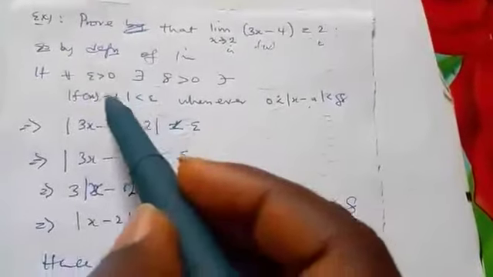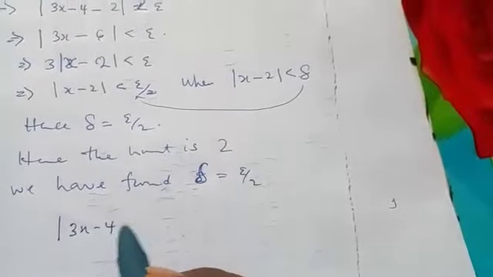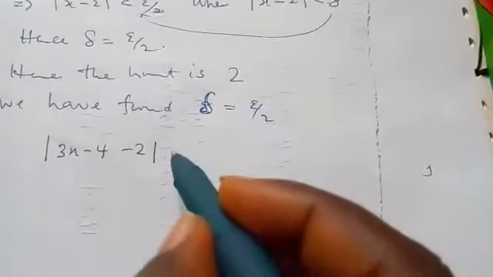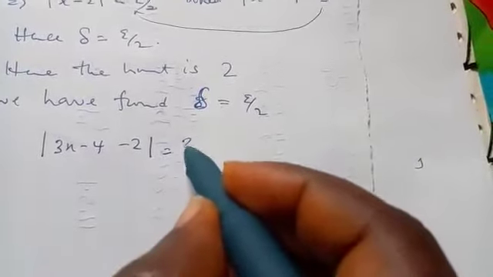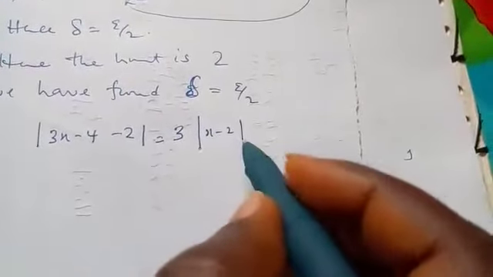So if you can check, we have the absolute value of 3x minus 4 minus 2, so this will be equal to 3 into absolute value of x minus 2.